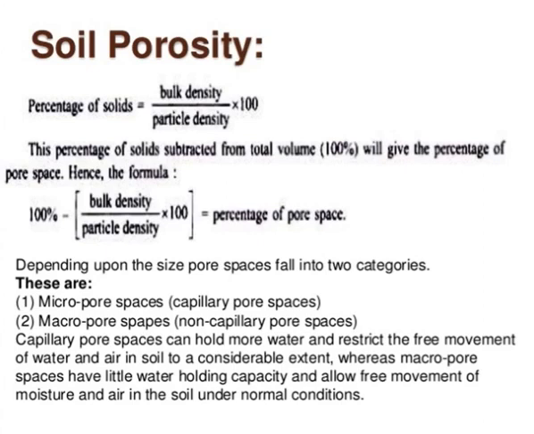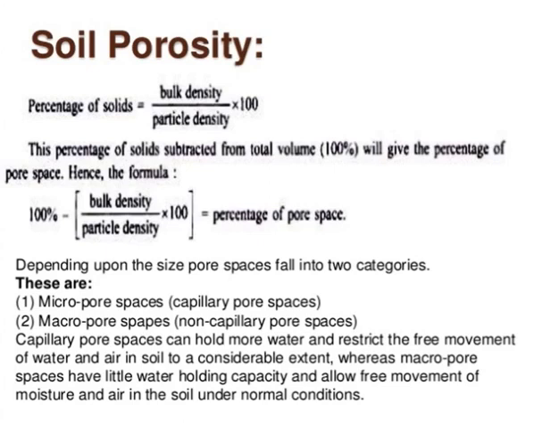Depending on the size of pores, they fall into two categories. The first is known as micro pore spaces and the second as macro pore spaces. The macro pore spaces are usually large, allow ready movement of air and water, and do not hold much water under normal conditions. Sandy soils have large numbers of macropores.